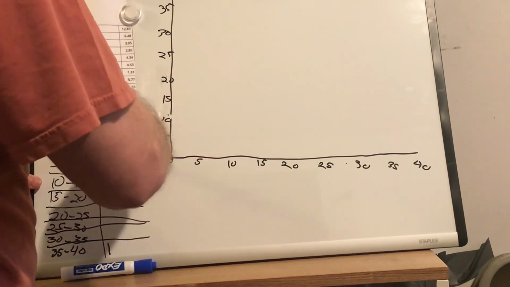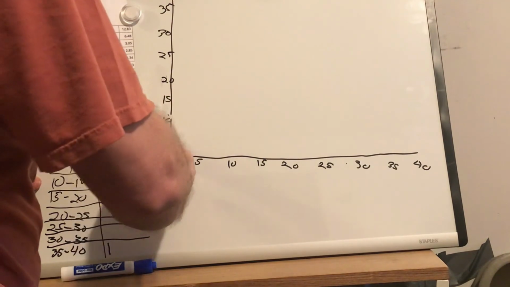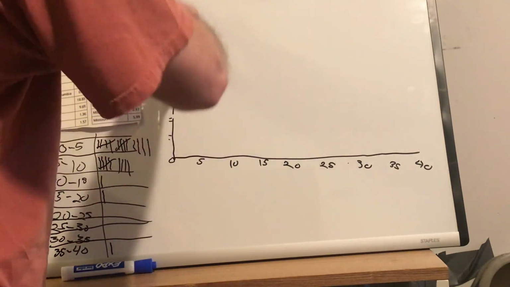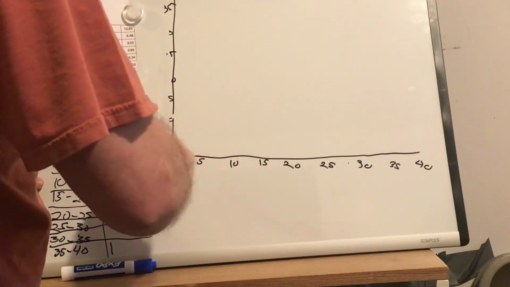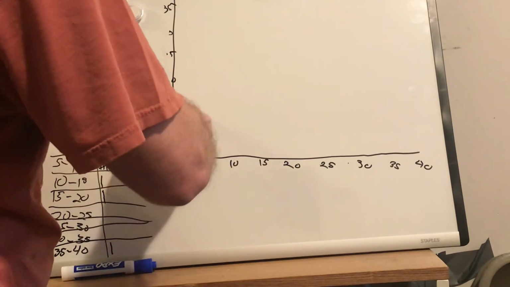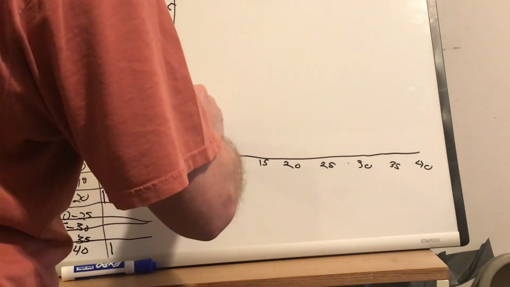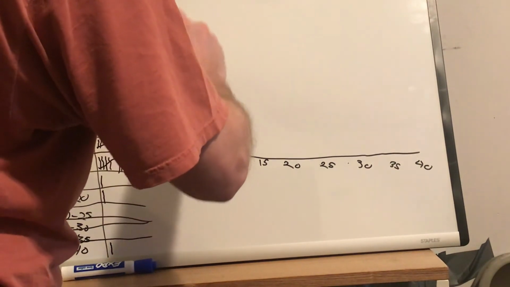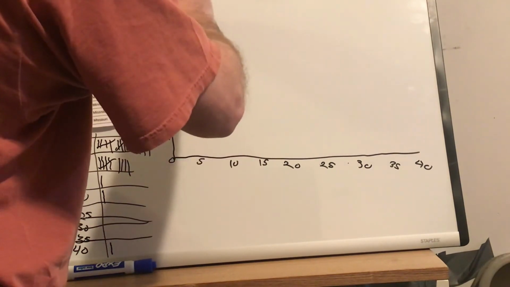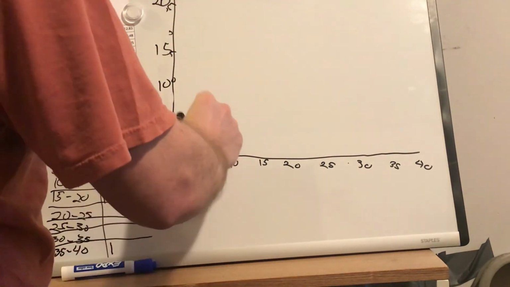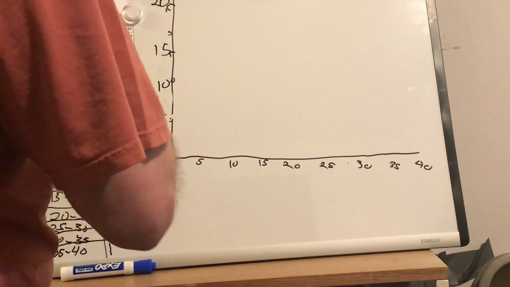No, that's too much. The biggest number I have is 14. So, in fact, let me make it easier. 5, 10, 15, 20. 0 and 5 goes up to 14.